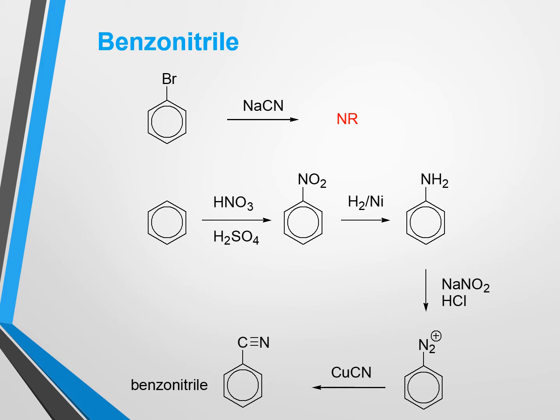We can start from benzene, we can start from nitrobenzene, even we can start from aniline, even we can start from diazonium chloride. It depends on your necessity and the availability and the facilities, everything. But we can use this synthetic step for the preparation of benzonitrile, and in that case we have to follow many steps to complete this reaction.